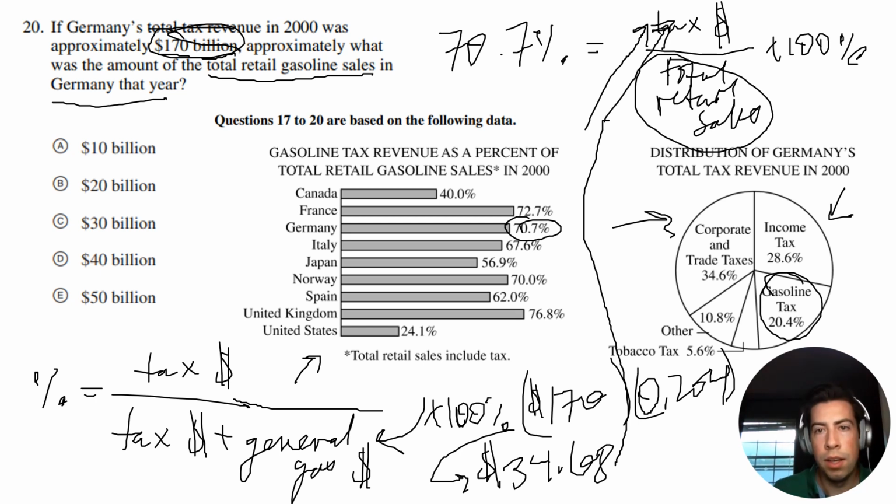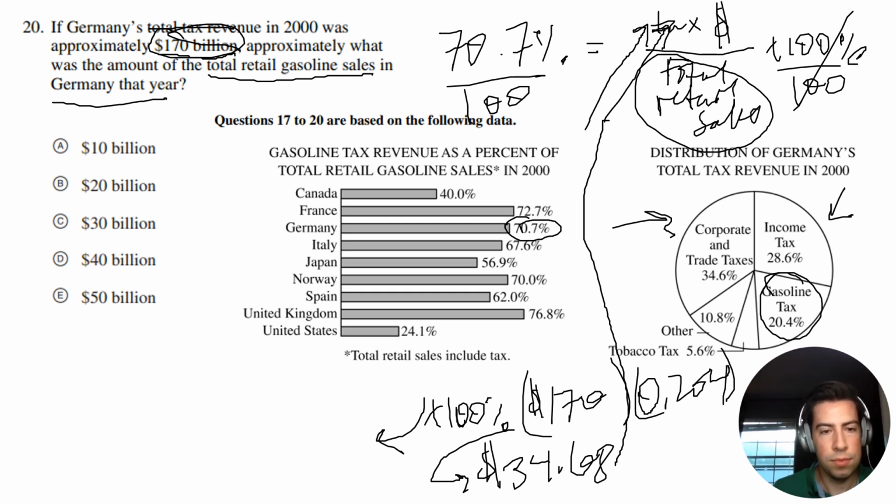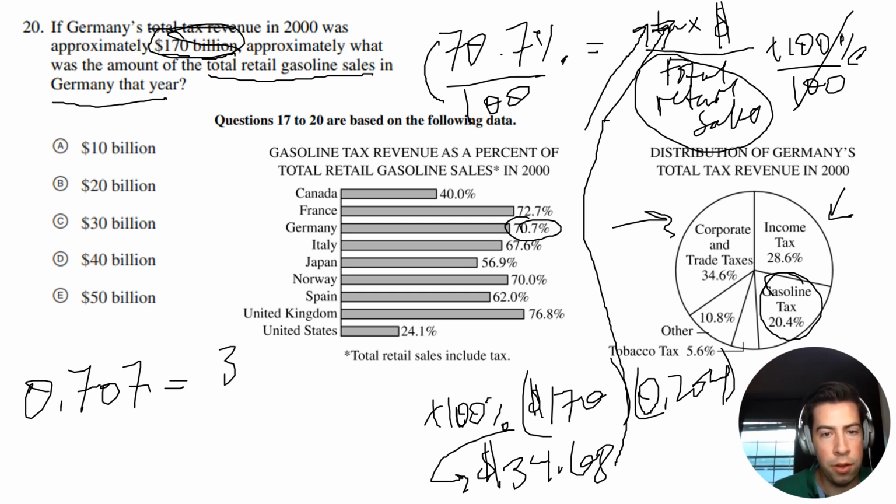Real quick, let's just get rid of this 100%, so divide both sides by 100. Let me go ahead and erase this so that we get a little bit more space. Now I'm just going to take this value, simplify it down, so it's going to be 0.707, and that's going to equal $34.68 billion.